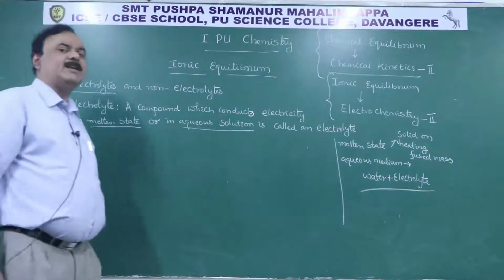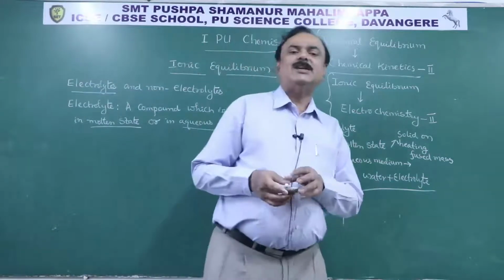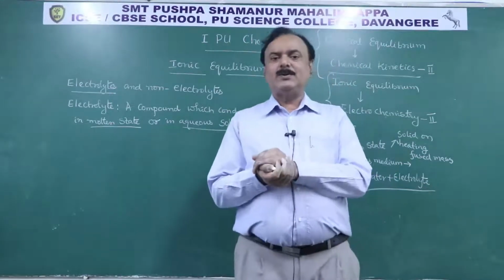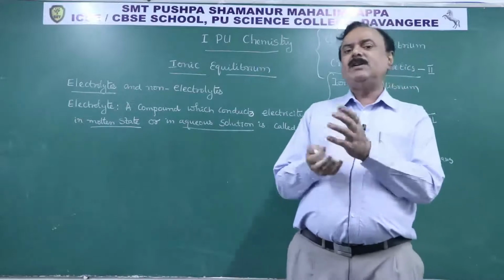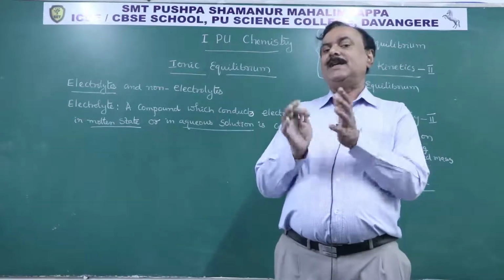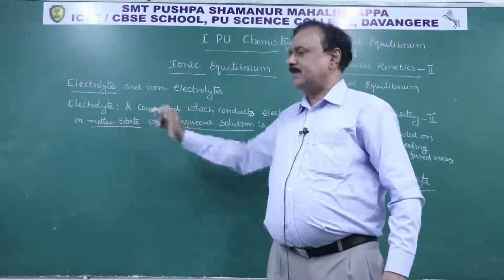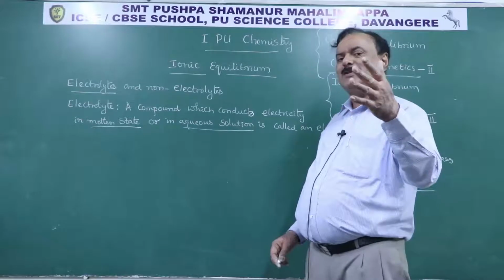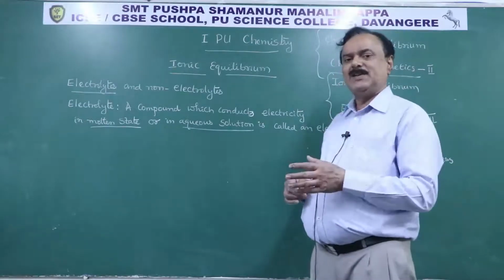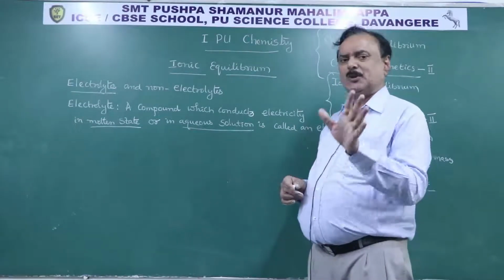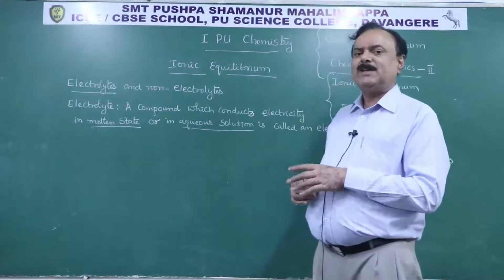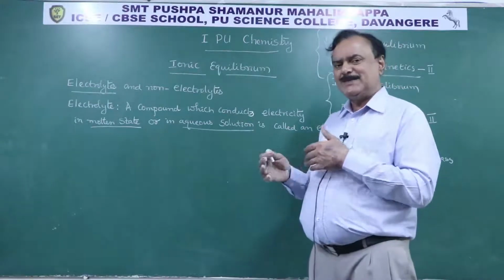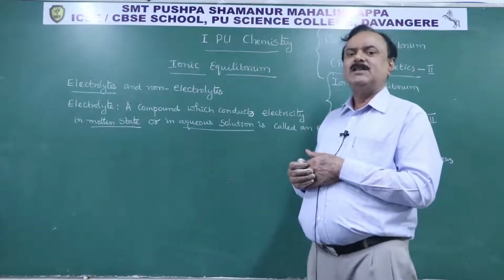Solid alone on heating, you are not putting any water or any suitable solvent. For example, you take sodium chloride. On heating sodium chloride in a container, we get the molten mass of sodium chloride. That is called the molten state of the electrolyte, the fused mass. Are solid substances, for example solid sodium chloride or solid copper sulfate, good conducting materials? No, because in solid state the ions are rigidly packed and there is no free space available for the movement of the charged particles.